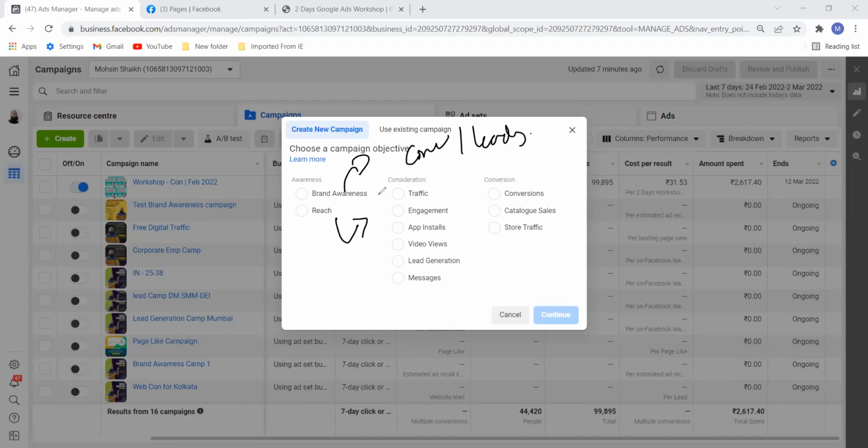So where are we going to get conversions and leads? In consideration. This is the cold audience, this is the warm audience, and this is the hot audience.